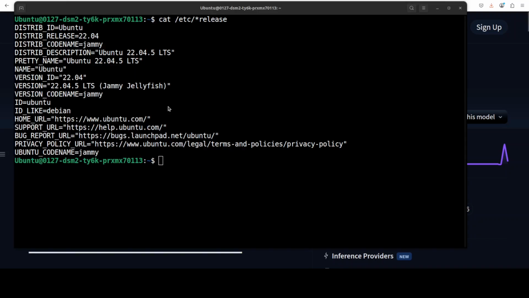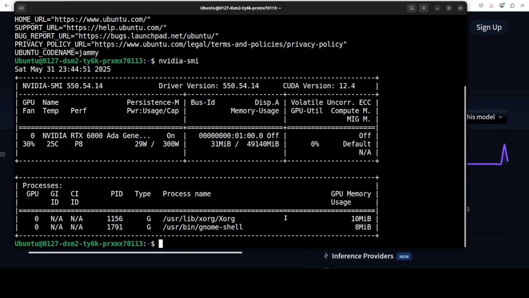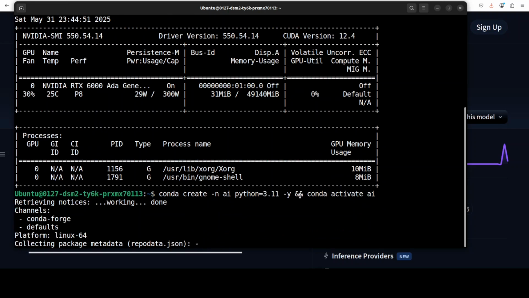I am going to use this Ubuntu system and my GPU card is NVIDIA RTX A6000 with 48 GB of VRAM. I am starting by creating a virtual environment with Conda.